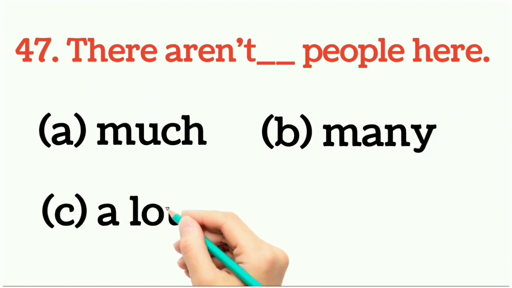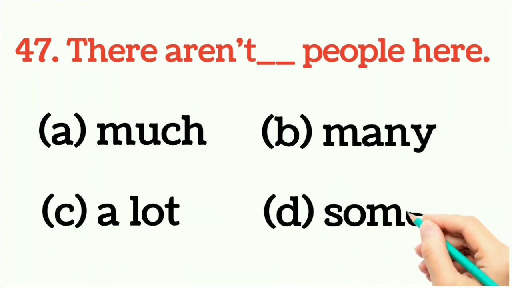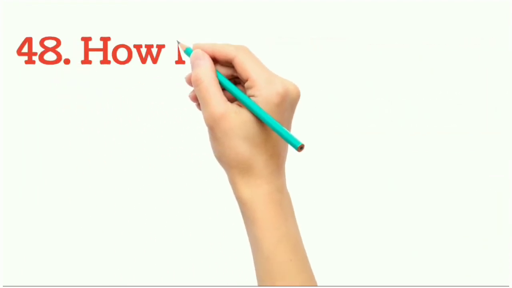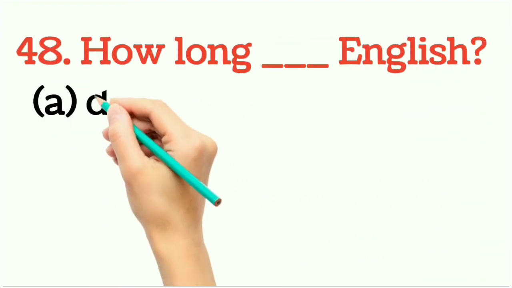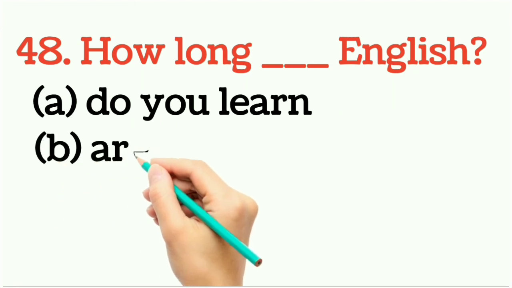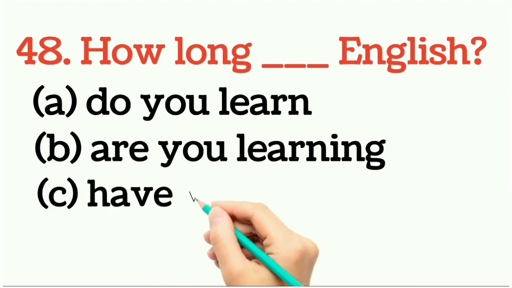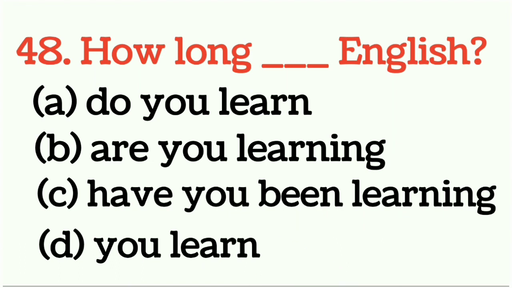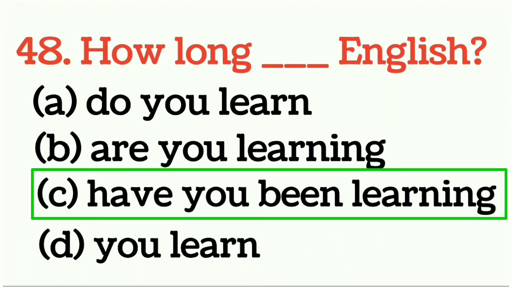You have to choose, and right answer would be option number B. There aren't many people here. Question number 48. How long dash English? So which one is the correct answer? You have to choose, and right answer would be option number C. How long have you been learning English?